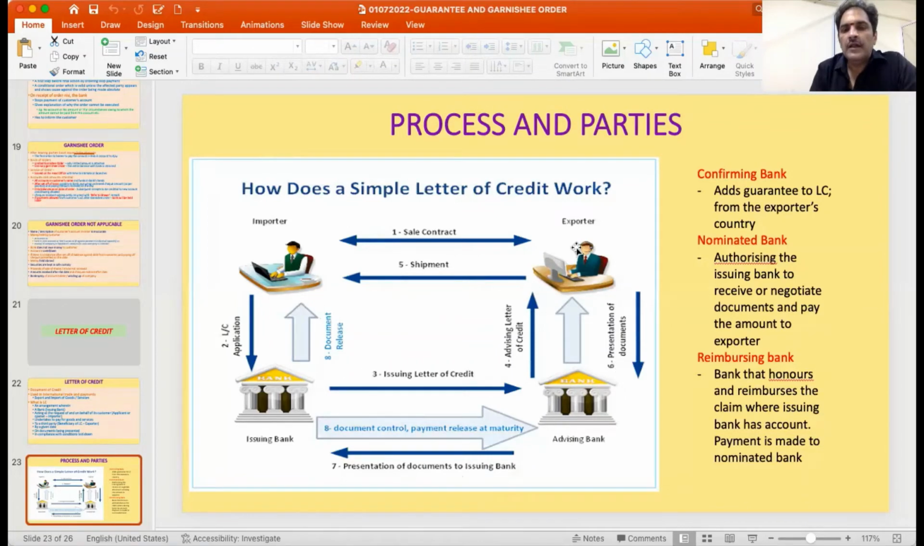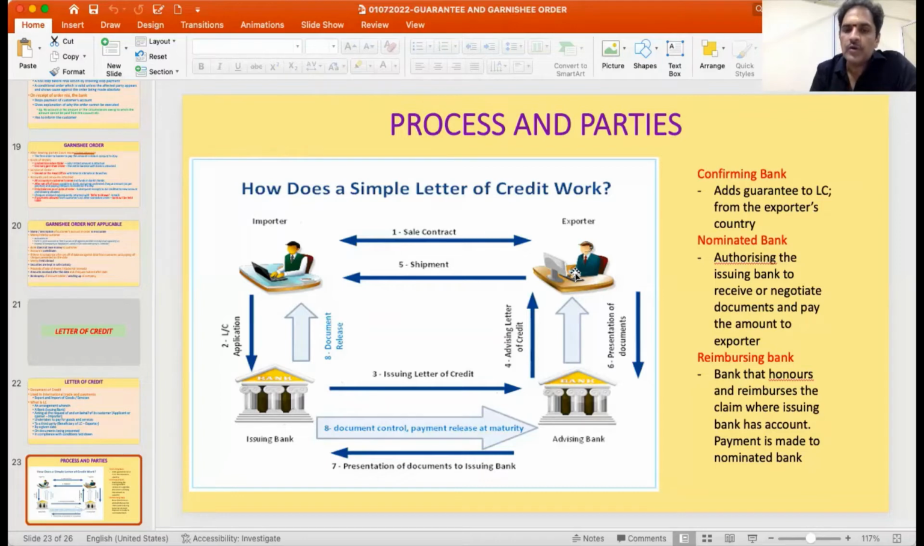So first, the importer will go to make an application. First, he'll enter into a sale contract with the exporter. And based on this sale contract, he will go and file an application with the issuing bank, asking it to give a letter of credit. So now the letter of credit will be issued by the issuing bank to the exporter's bank, which is called the advising bank. Then the advising bank will say, yes, I have received a letter of credit from the importer's bank. So it will give the confirmation to the exporter.